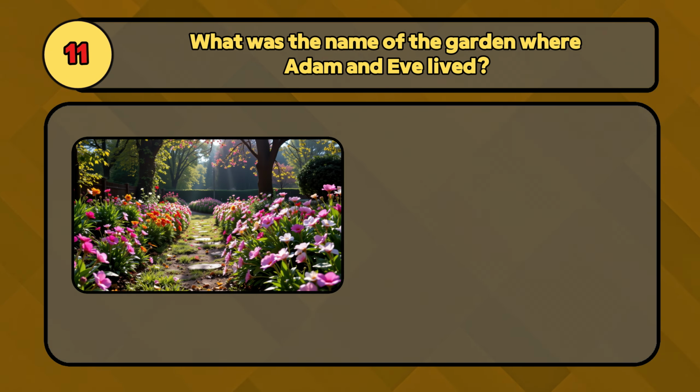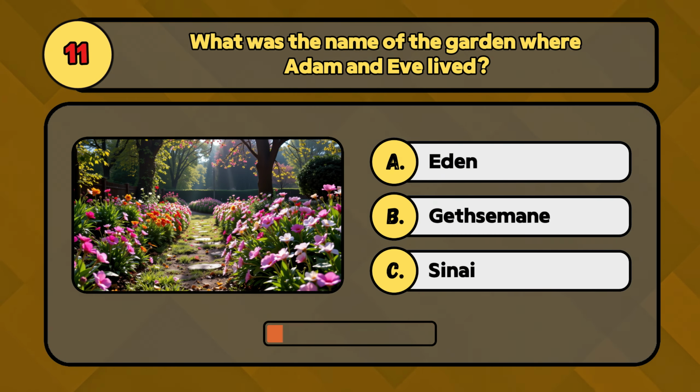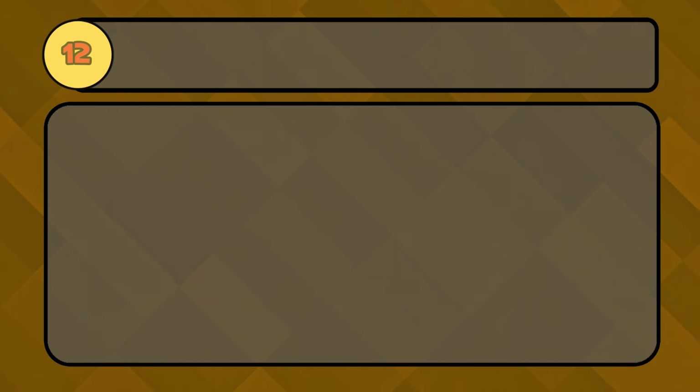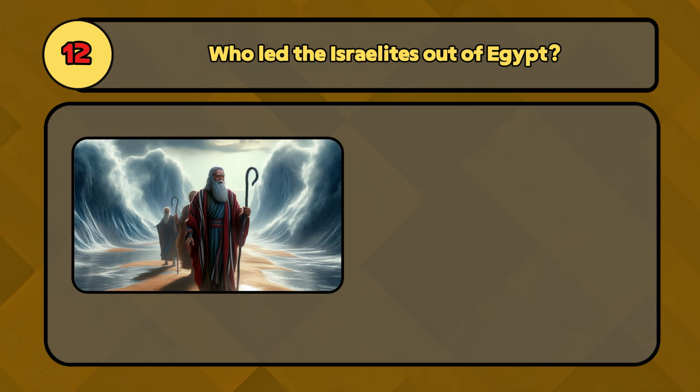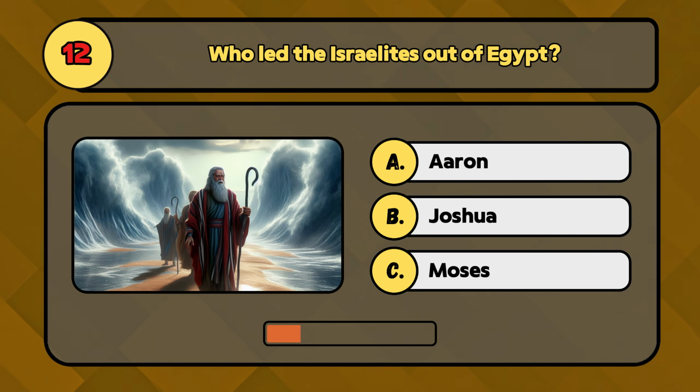What was the name of the garden where Adam and Eve lived? It was the Garden of Eden. Who led the Israelites out of Egypt? The Israelites were led out of Egypt by Moses.